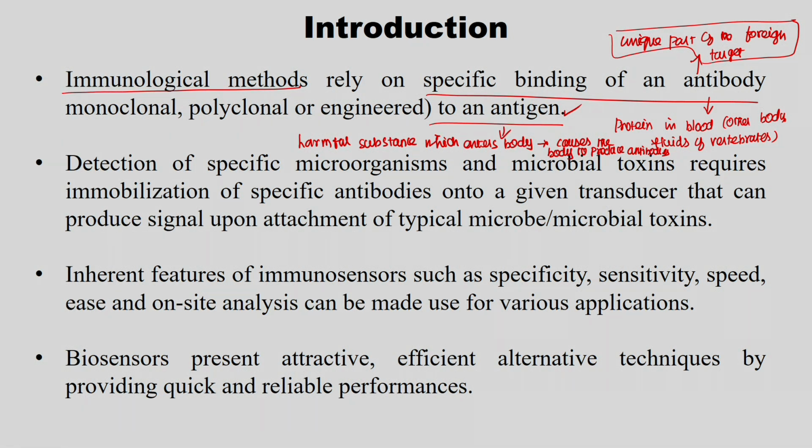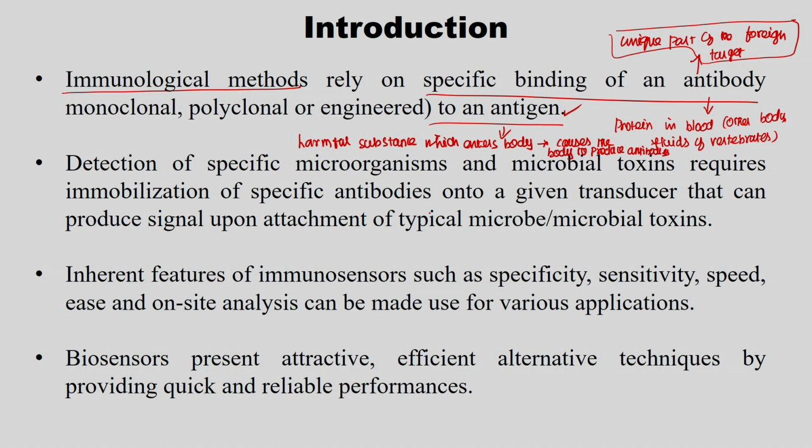It signals, or causes, the body to produce antibodies. So, this antigen gets bound to the antibody. So, these immunological methods basically rely on this particular mechanism. This antibody may be monoclonal, polyclonal or engineered also. So, based on the antigen we can create an antibody, that is what the engineered antibody or engineered protein is. Antibodies are basically proteins.